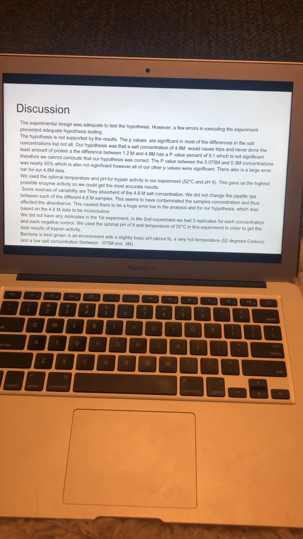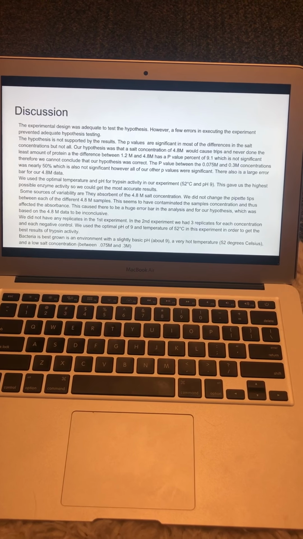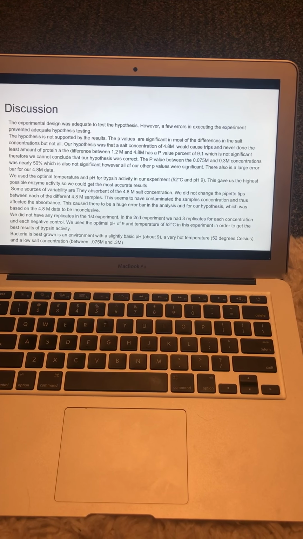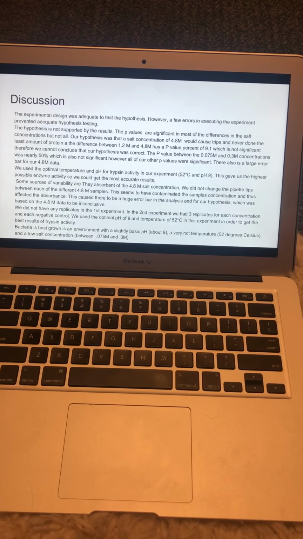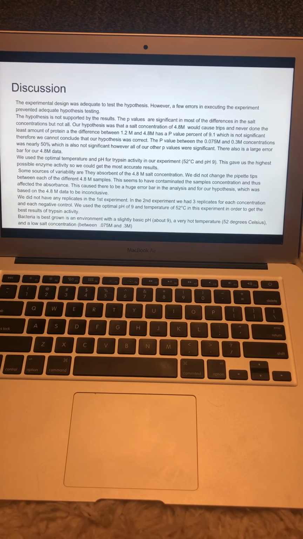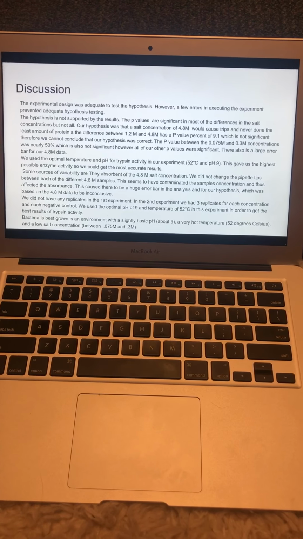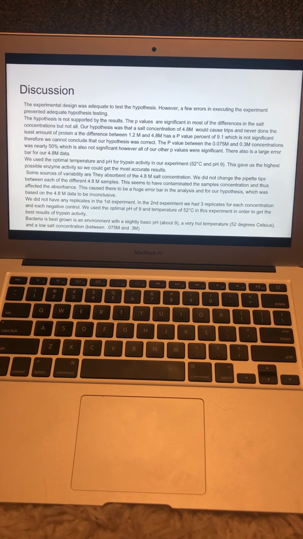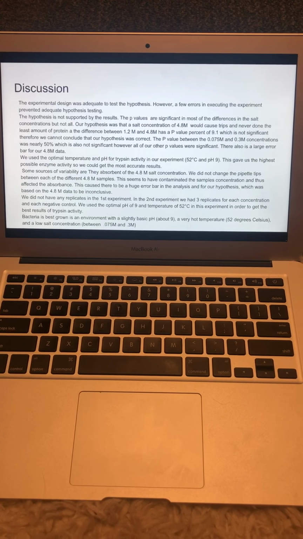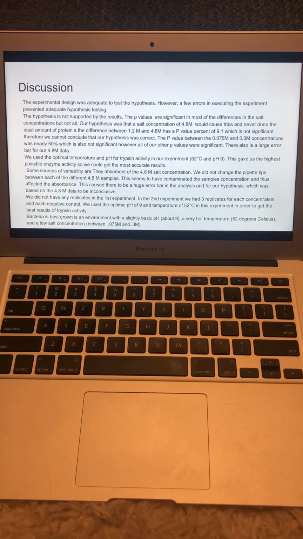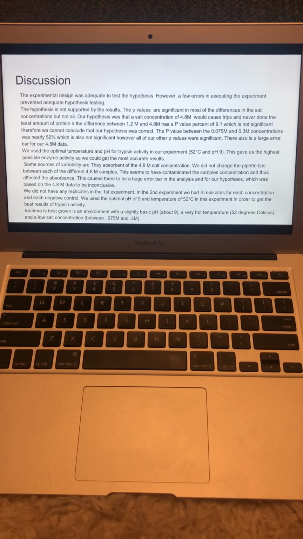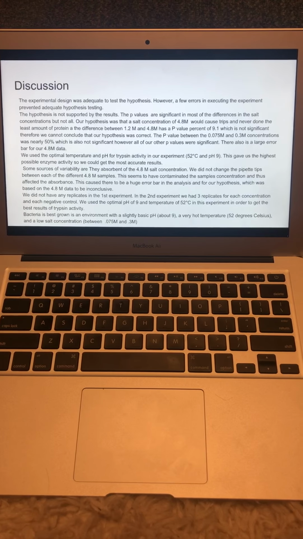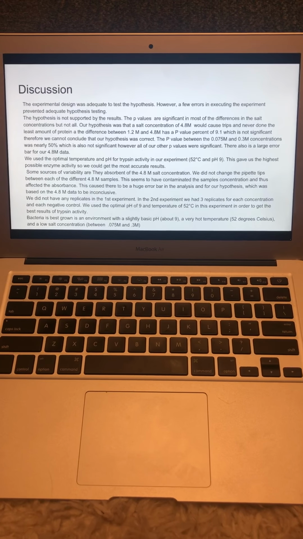Some sources of variability are the absorbance of the 4.8 M salt concentration, and we did not change the pipette tips between each of the different 4.8 M samples. This seems to have contaminated the sample's concentration and thus affected the absorbance, and this caused there to be a huge error bar in the analysis and for our hypothesis, which was based on the 4.8 M data, to be inconclusive.